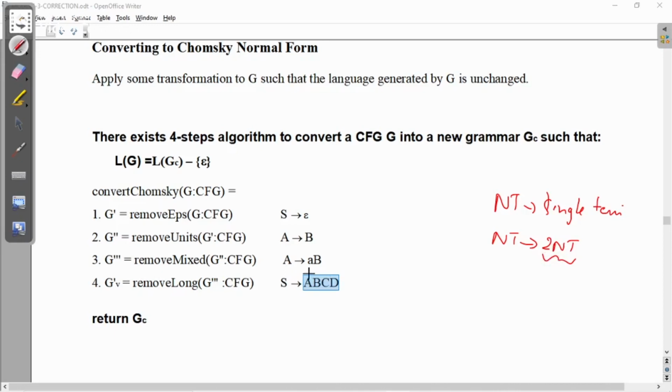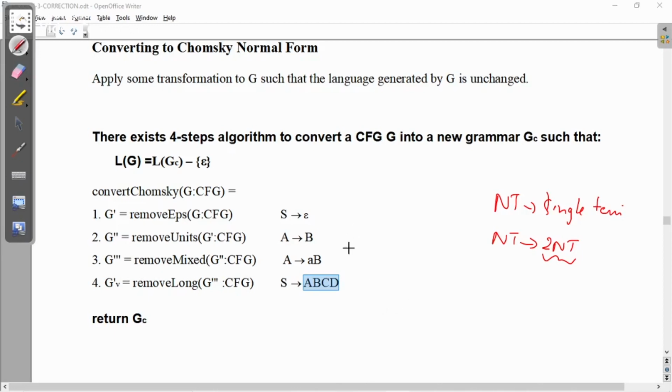So something like a long rule is not allowed, something of the mixed form is also not allowed, a single non-terminal giving a single non-terminal is also not allowed, and epsilon is also not allowed. That's why we have to remove all these from the grammar.